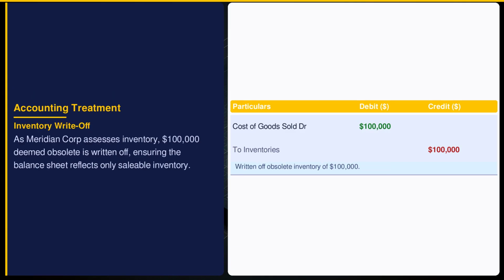Writing off obsolete inventory is a key requirement under Indian Accounting Standard 2, ensuring inventory is not overstated. Meridian Corporation writes off $100,000, impacting the income statement by increasing cost of goods sold. This ensures inventory values reflect only what can be realistically converted to revenue, maintaining accurate financial reporting.